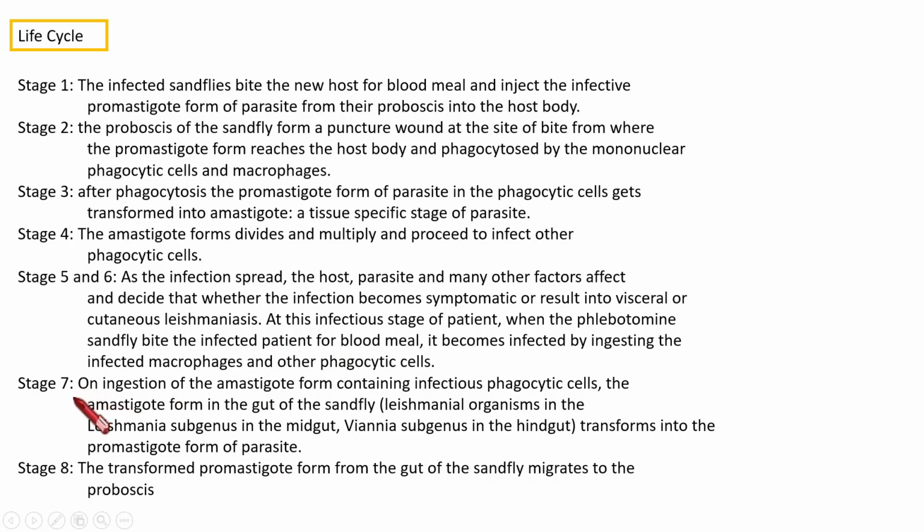In stage 7, the amastigote form that enters the body of the sandfly from that infected person transforms into the promastigote form of the parasite. Then in the last step, stage 8, that transformed promastigote form in the gut of the sandfly multiplies and again migrates to the proboscis to bite another healthy human being and transfer the disease. Okay, I think that's clear to you. With this, I'm going to wind up today's session.